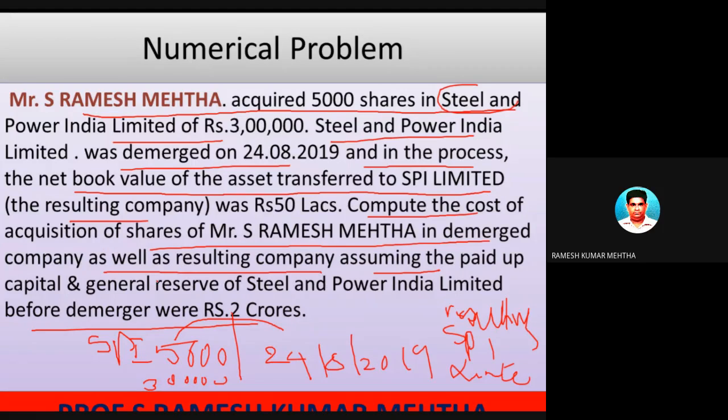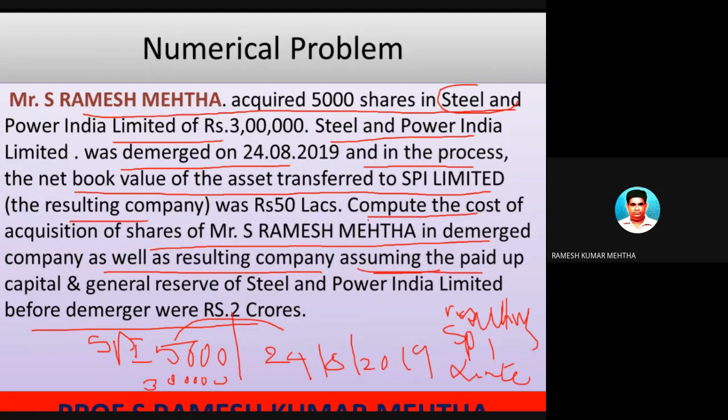So subsequently, these shares were replaced or exchanged by a new company's shares, that is SPI Limited. So in place of 5,000 shares, they are giving this. That is what the resulting company is.